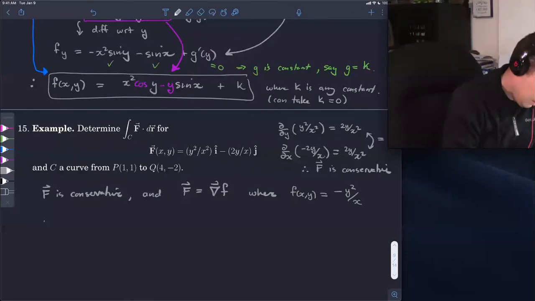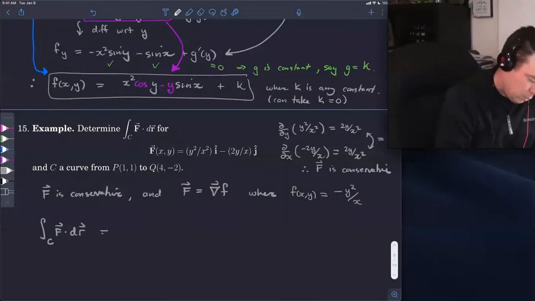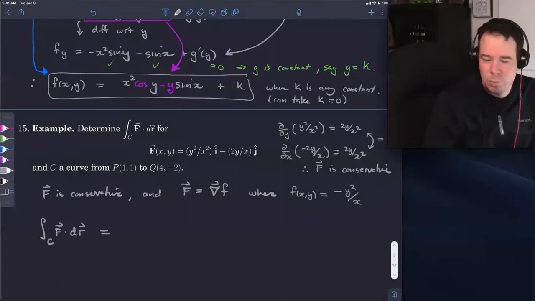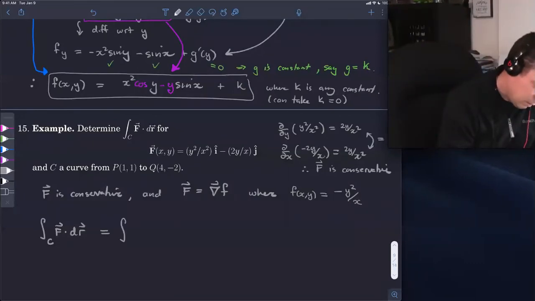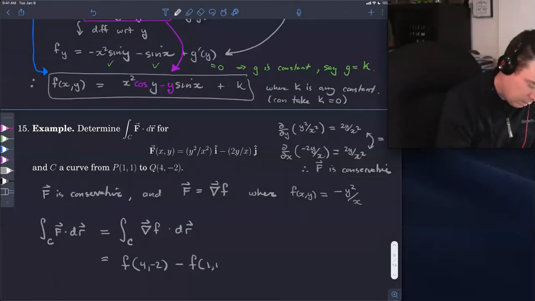So now I want to compute my line integral. Rather than having to do a parameterization approach and all of that stuff, which is the previous section, section 16.2, we now can use the fundamental theorem of line integrals, which says that since this is the integral of a gradient of f dot dr, then this is f evaluated at the point Q minus f evaluated at the point P.